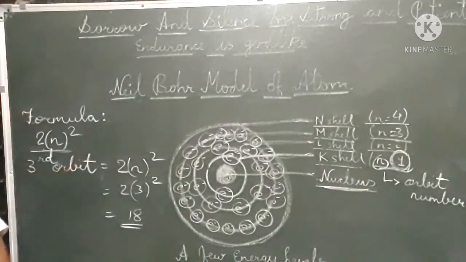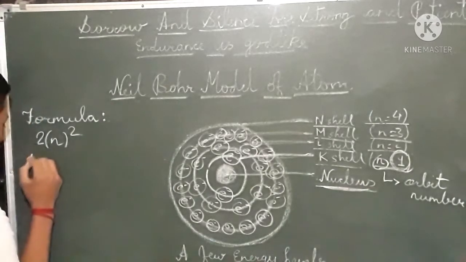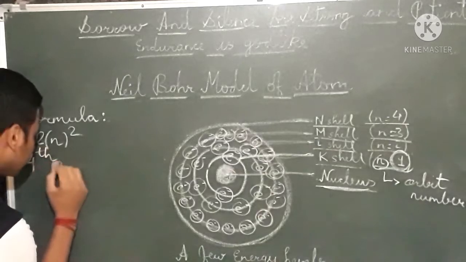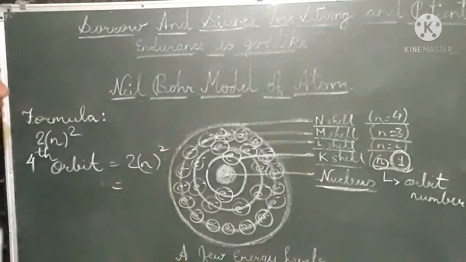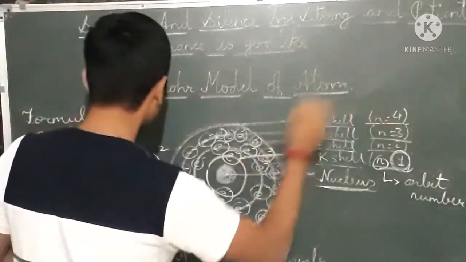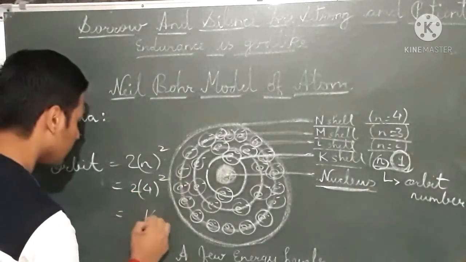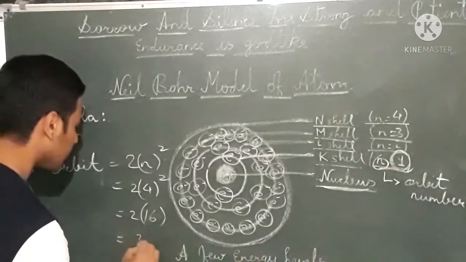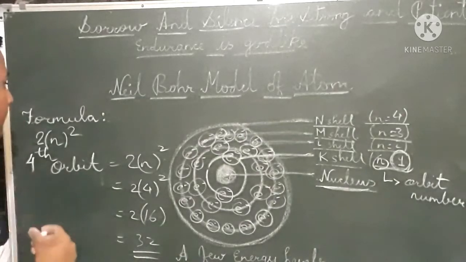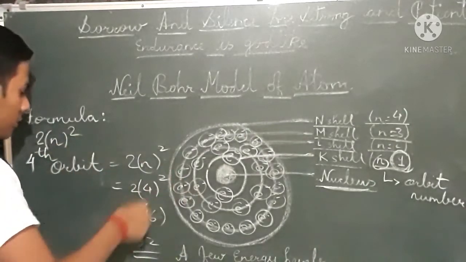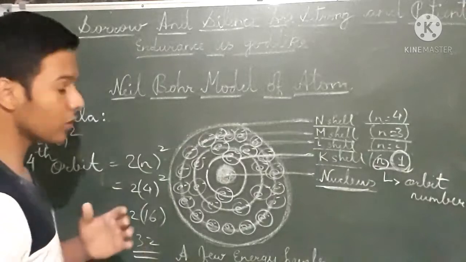And then similarly for the fourth orbit, by putting the same formula. The formula will not change: 2n square. So now we will put n equals 4. 4 square is 16, 16 into 2 is 32. So in the fourth orbit there are 32 electrons. It is not possible for me to draw them here, so just by doing this we can come to know how many electrons are present.